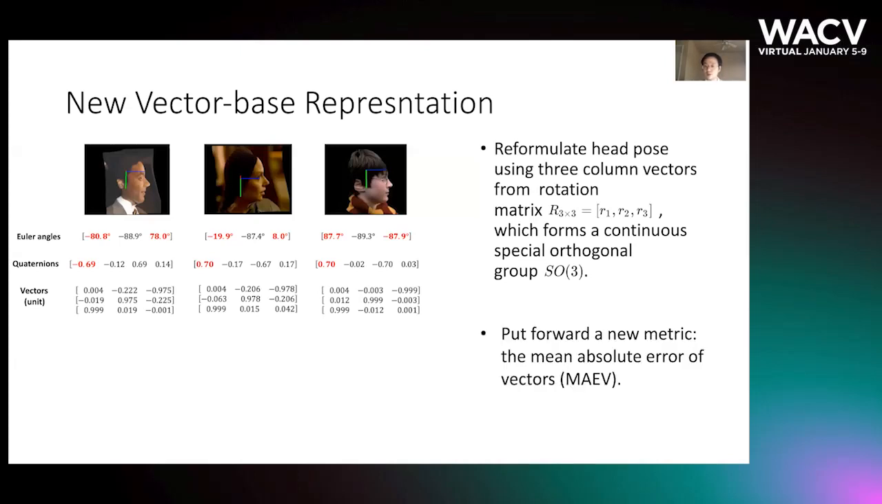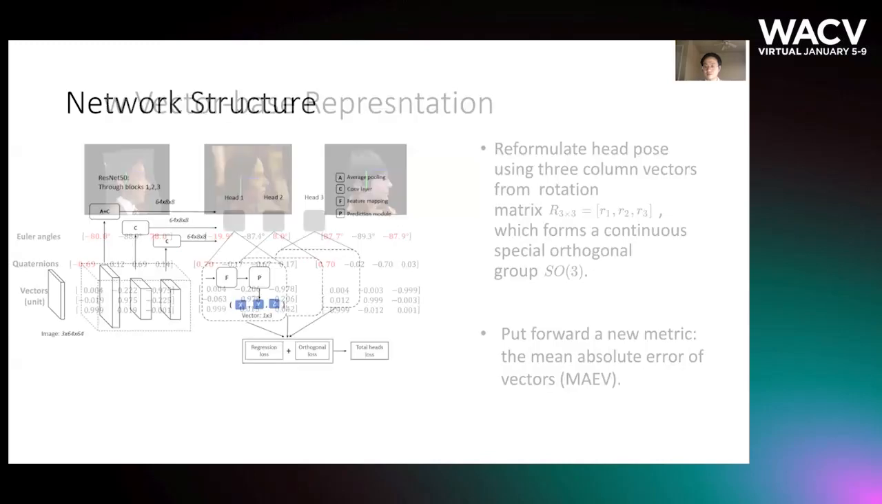We also put forward a new metric to replace MAE, the mean absolute error of vectors. For each column vector, we compute the angle difference between the ground truth and the predicted one. Then we obtain MAE by averaging the errors.